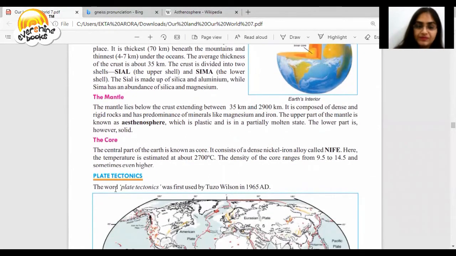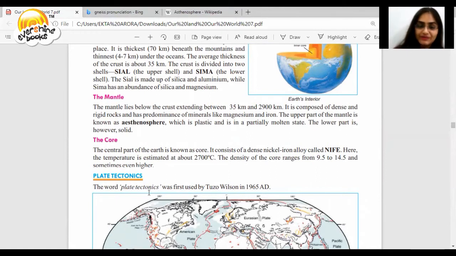The core. The central part of the Earth is known as the core. It consists of a dense nickel-iron alloy called NiFe. Here, the temperature is estimated at about 2,700 degrees Celsius. And the density of the core ranges from 9.5 to 14.5 and sometimes even higher.